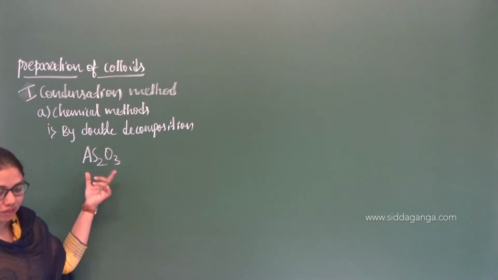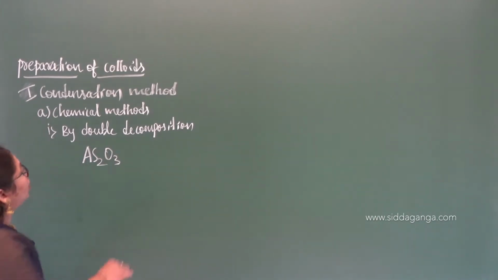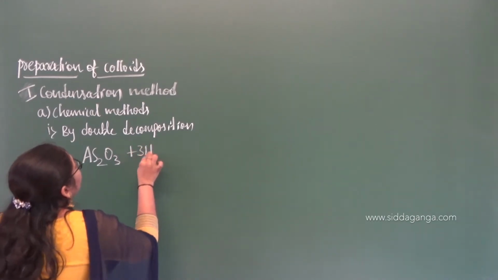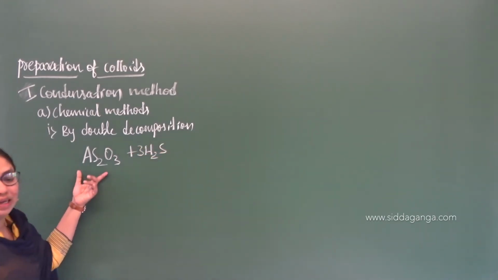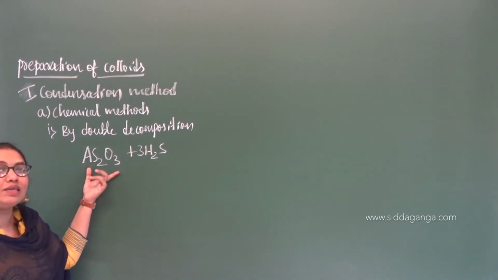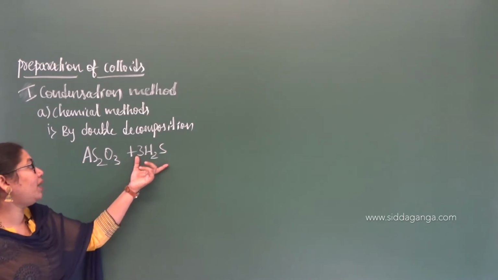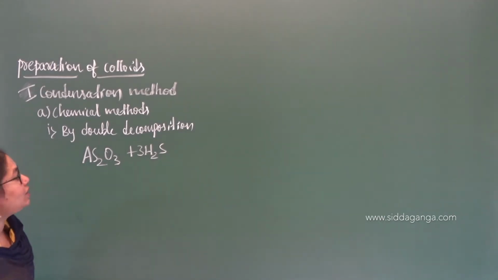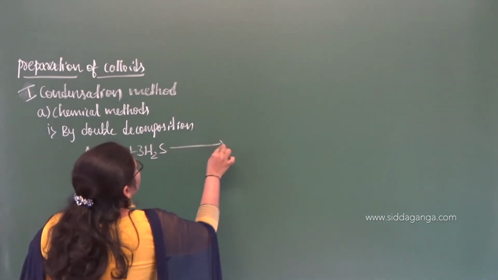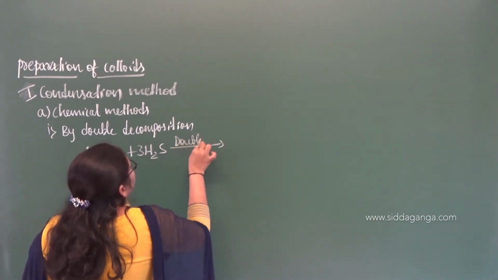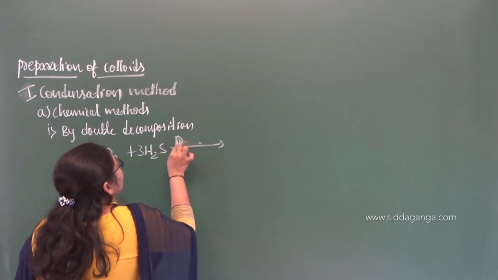This can be done by passing hydrogen sulfide through the cold solution of arsenic oxide. When hydrogen sulfide is passed through the cold solution of arsenic oxide, it leads to double decomposition. So what is the name of the reaction? Double decomposition, or simply DD.